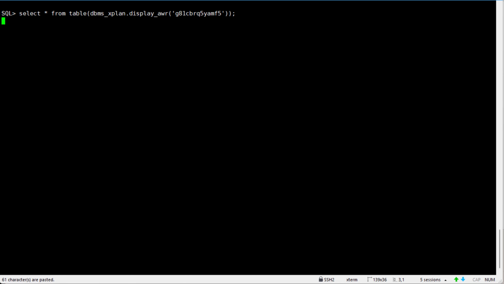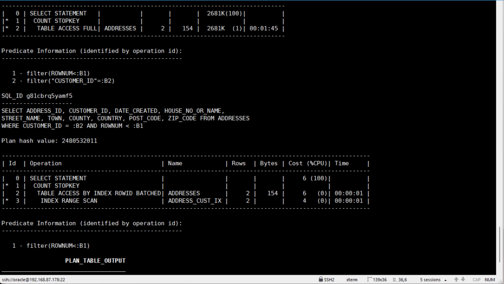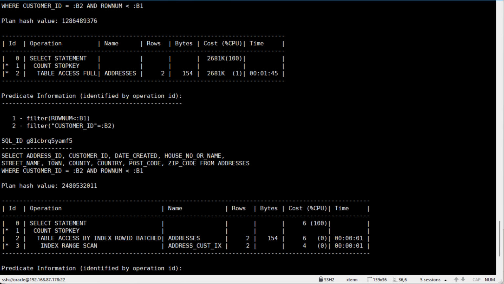Let's check for the SQL's execution plan in the AWR repository. This SQL exhibits two execution plans in the AWR repository. The plan hash values of these two plans are different.